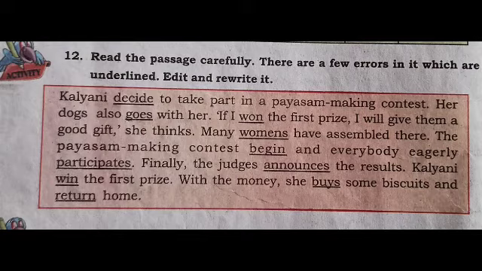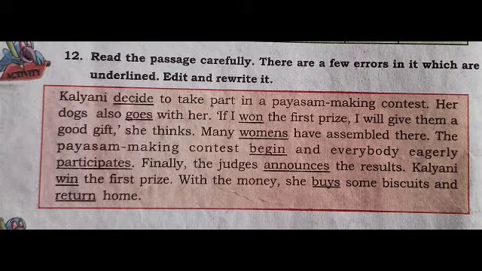So I taught you, children, in present tense, if the subject is singular, add s or es to the verb. Here Kalyani is singular, so we should add s or es to the verb decide. That is, instead of decide, we should write decides. Kalyani decides to take part in a payasam making contest.